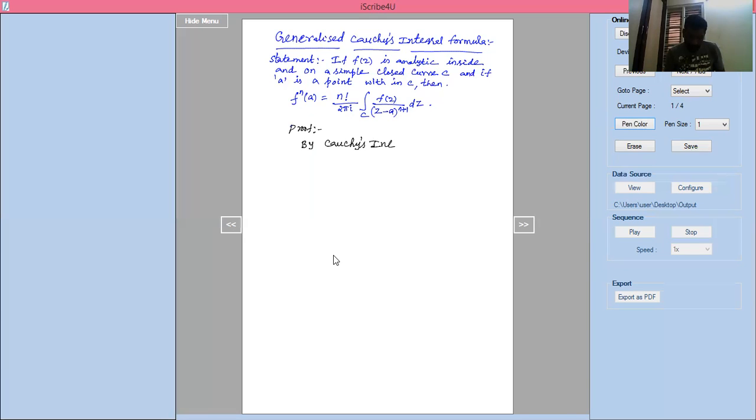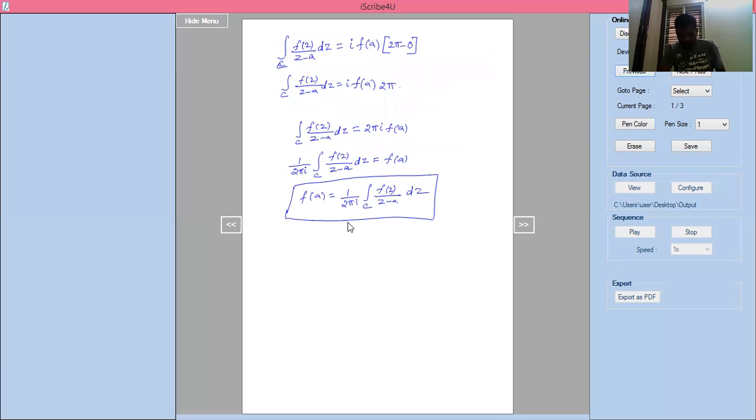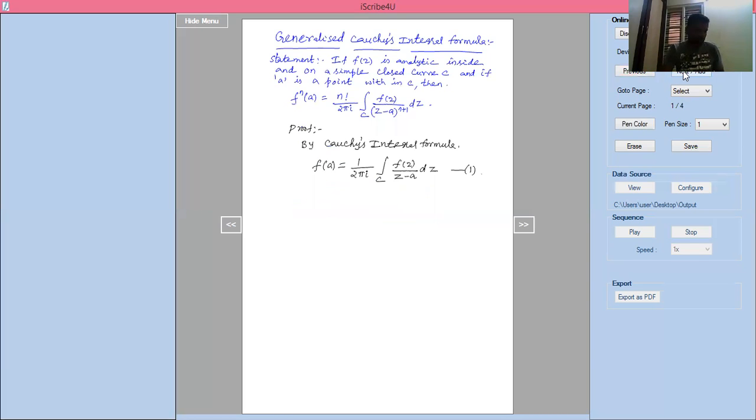By Cauchy's integral formula, f of a equal to 1 divided by 2 pi i integration of C into f of z divided by z minus a into dz, which is equation 1. This is Cauchy integral formula; it was proved in the previous derivation. So I am writing it here to prove the generalized Cauchy integral formula.